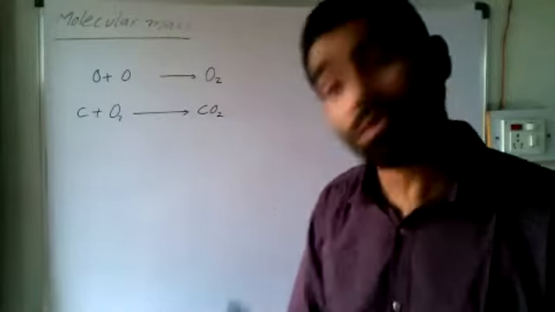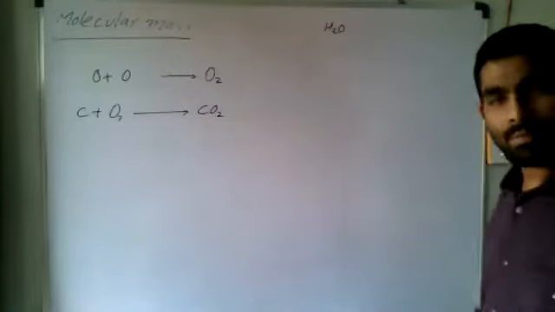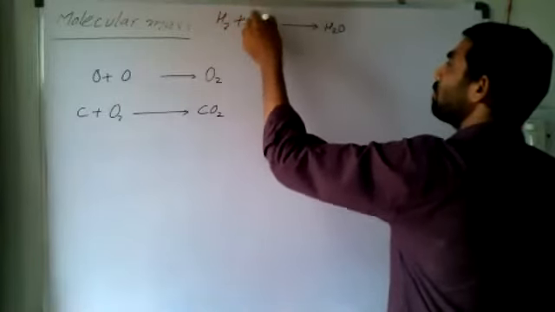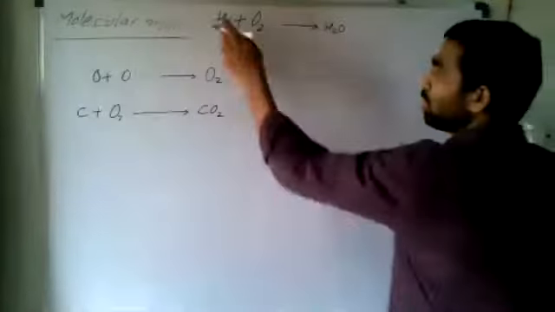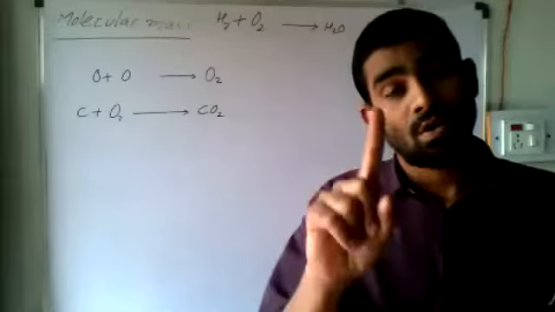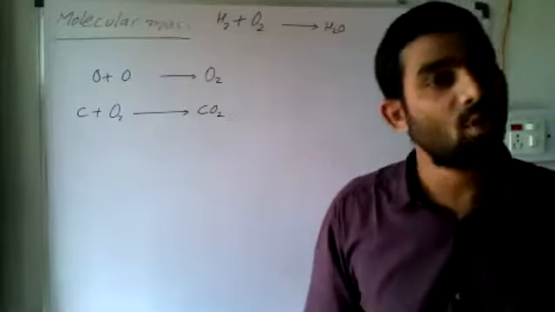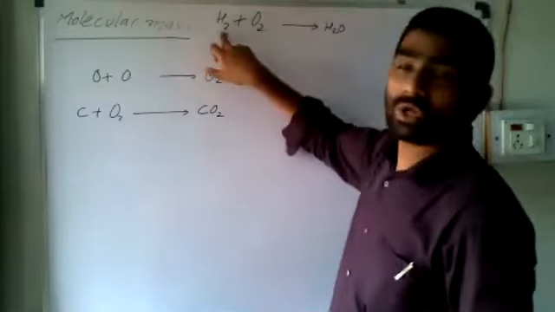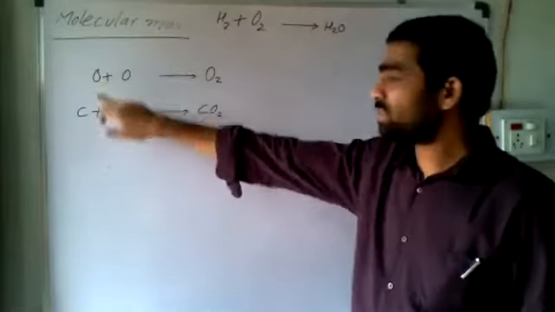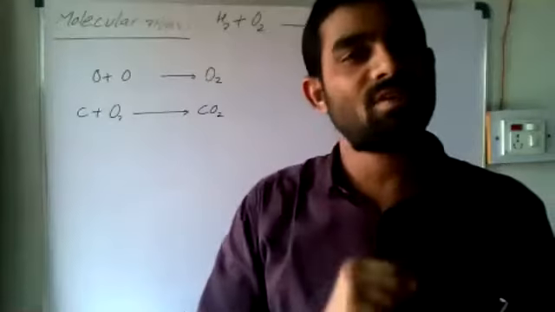Okay, water, H2O. How is it formed? By the combination of H2 plus O2. So how many H? 2H. It is a molecule. Always remember, whenever we have two or more than two atoms, it is a molecule. So yes, this is a molecule, this is a molecule. These are not molecules. This is a molecule, this is not a molecule. Right? So like this, we have a simple idea.